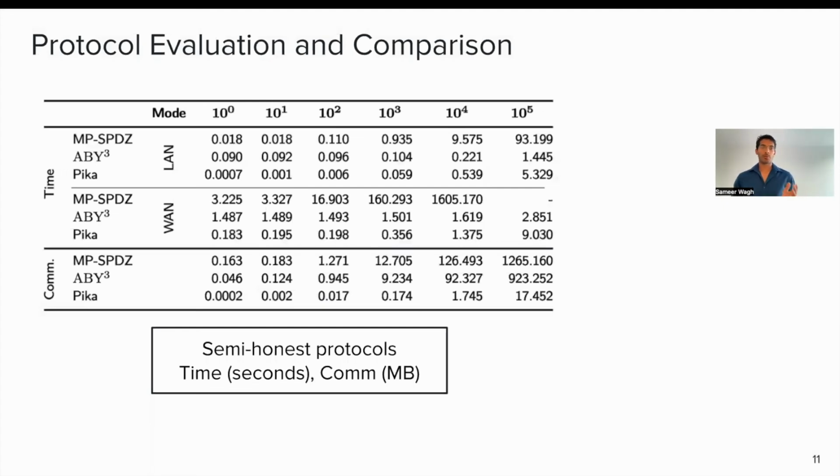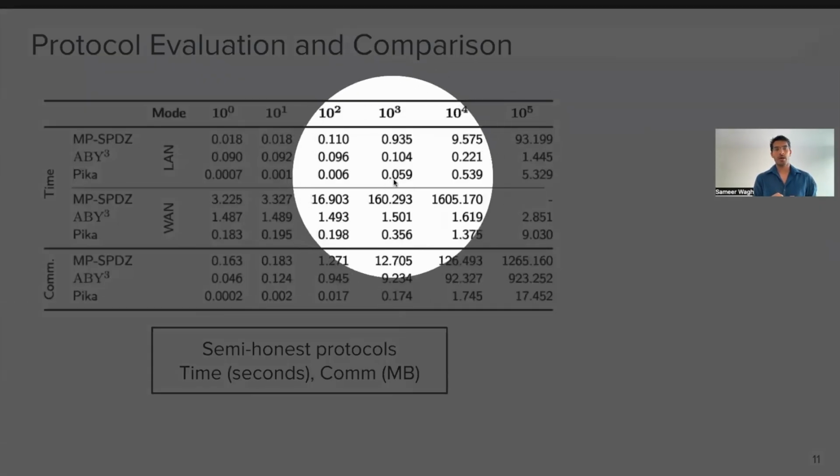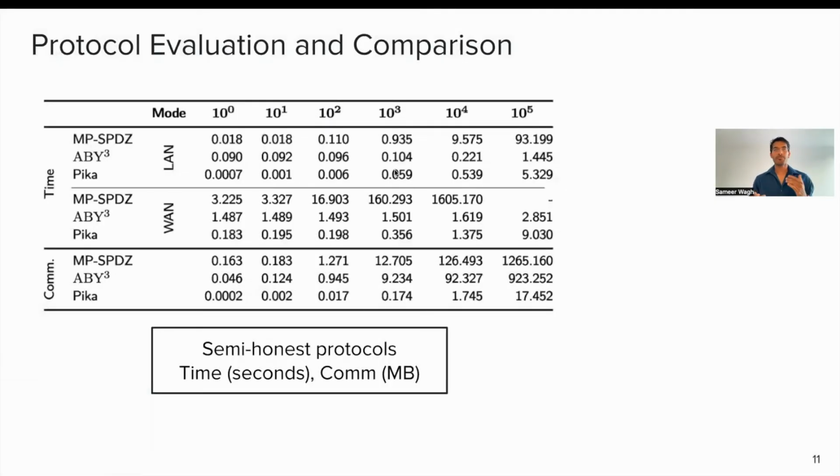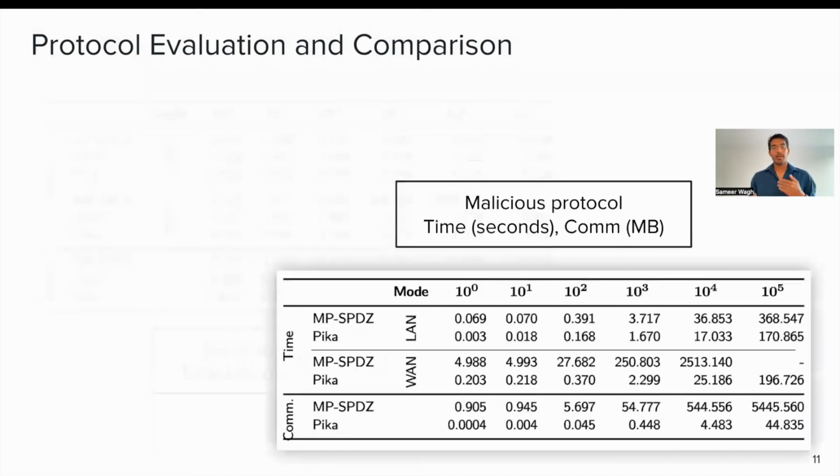Finally, very simple benchmarks show that this is very promising, particularly in the LAN setting for a batch size of about 10 to the power 3. Since these protocols are compute heavy, the scaling is in favor of other protocols, but usually nonlinear functions are applied in really small batch sizes, and that's why the protocol shines more in smaller batch sizes as well as in the WAN setting. In the malicious protocol regime you have slightly different scaling, but it still compares favorably with prior work.